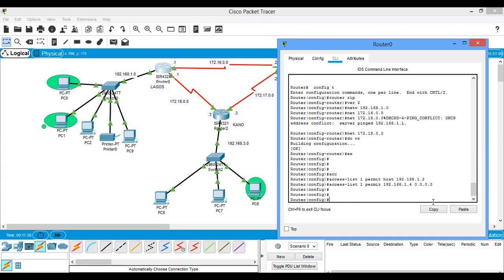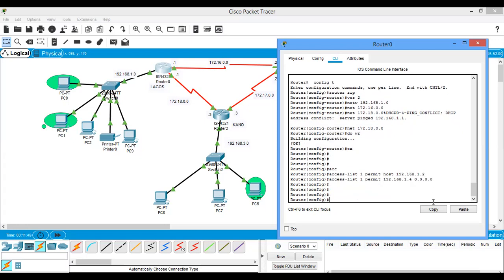Now no matter the lines of command I'm writing, I can have 100 lines of code. When I finish writing all my code, the router will implicitly deny every other person. The router will deny any other person.